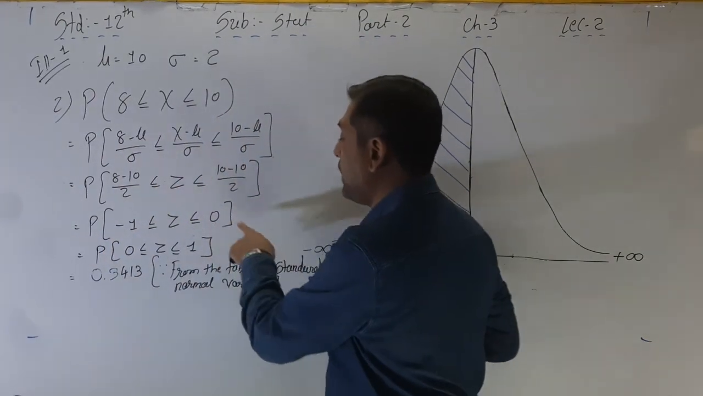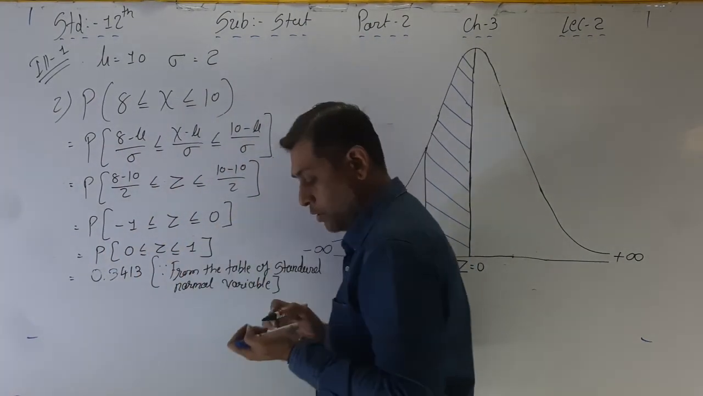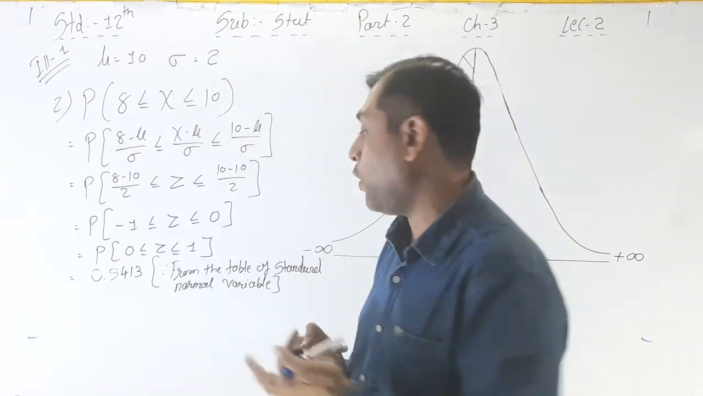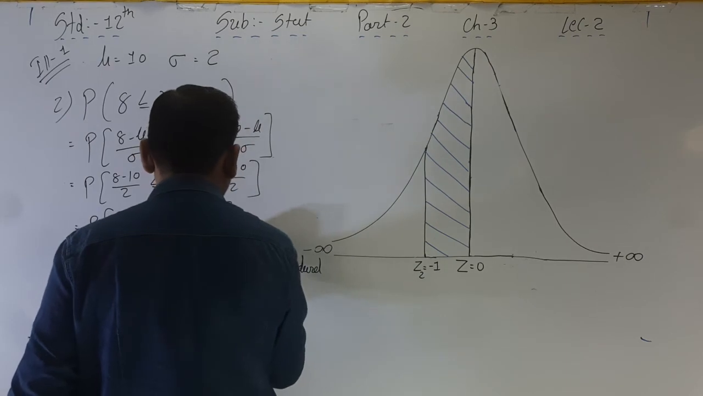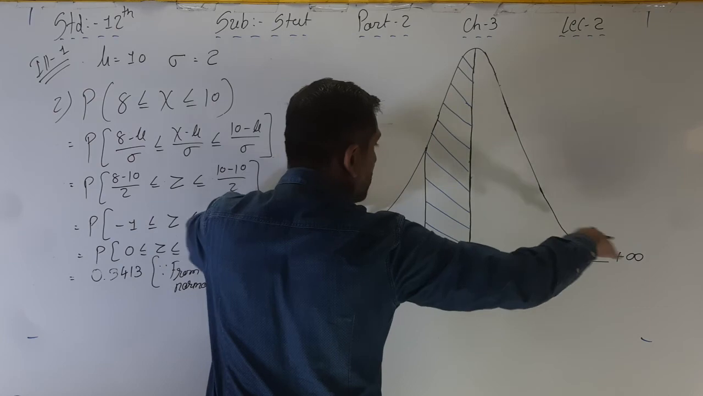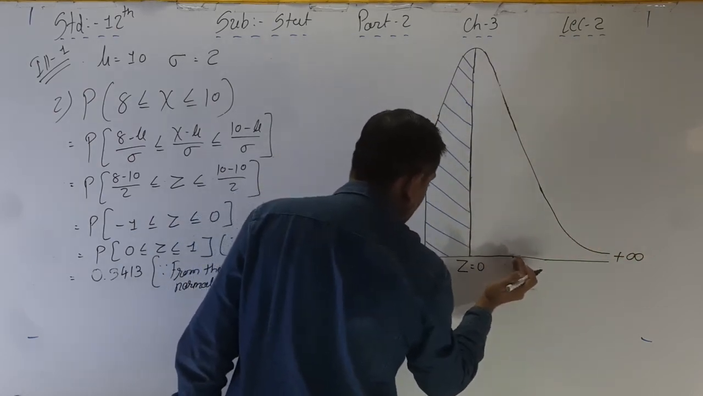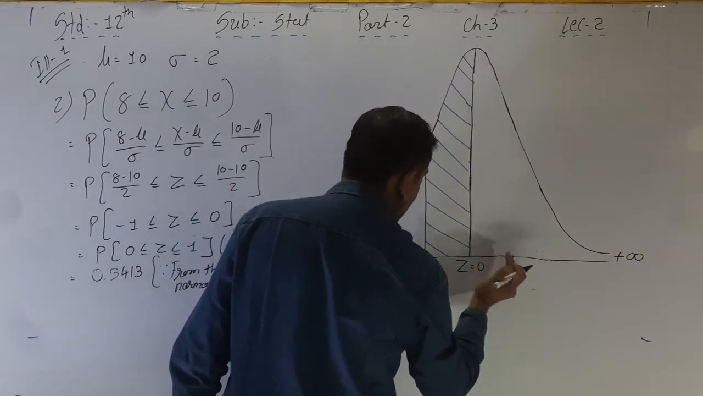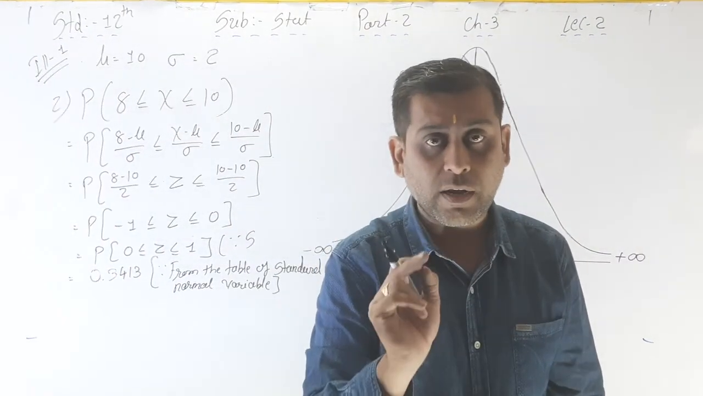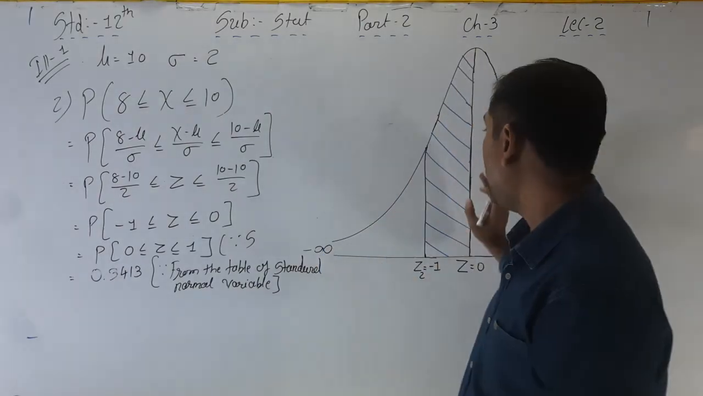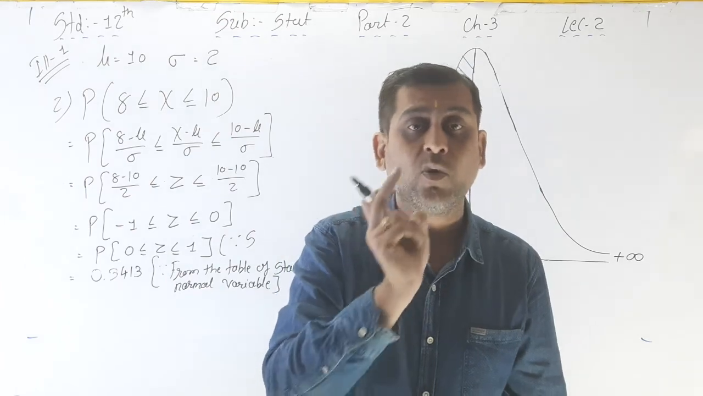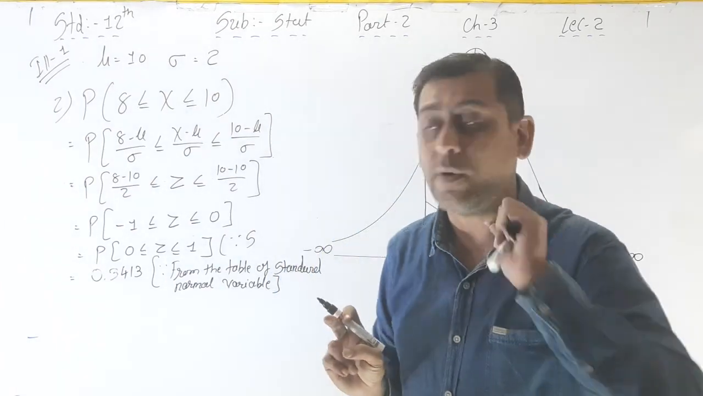-1 to 0 means 0 to 1. Write down -1 to 0, 0 to 1. Why am I writing this? Because this is a symmetric distribution. So whatever the value on the left-hand side, the same value is there on the right-hand side.